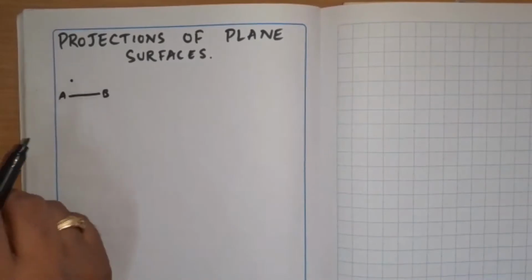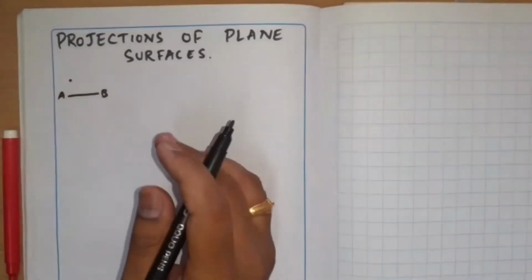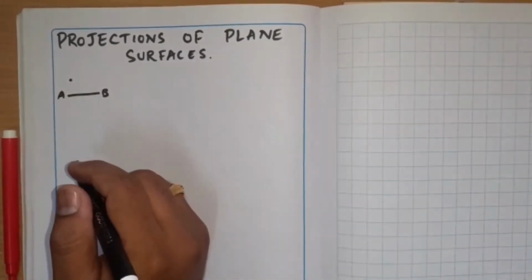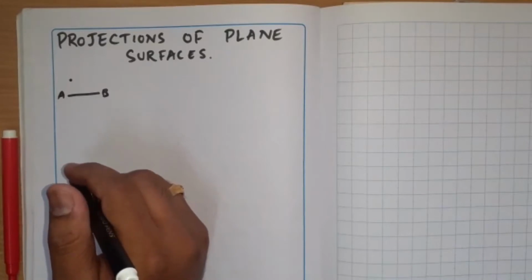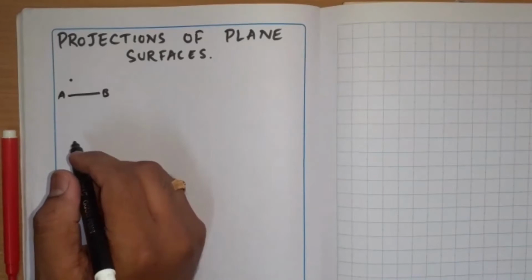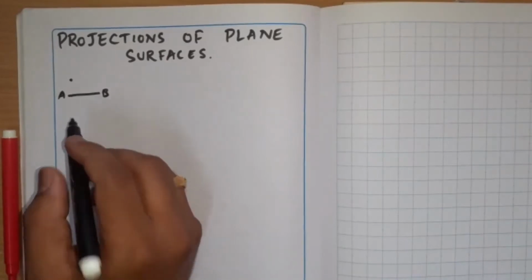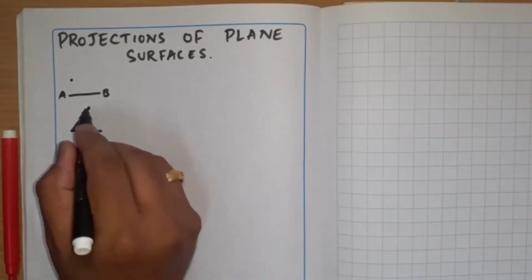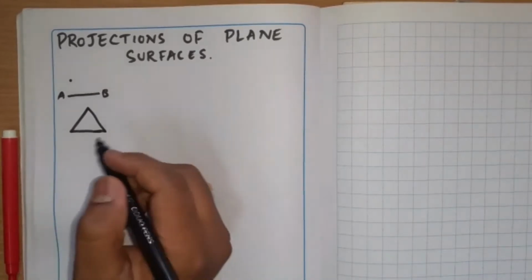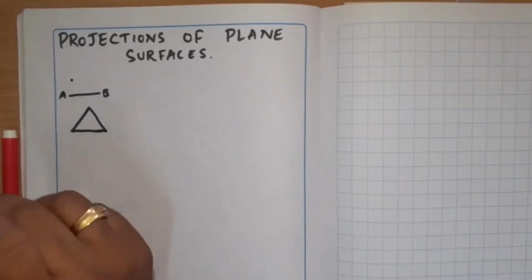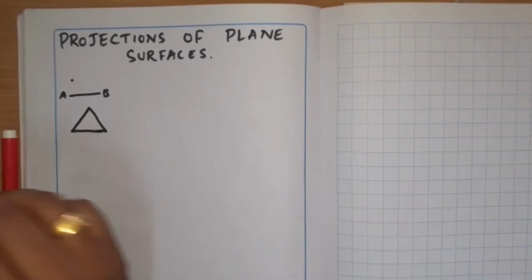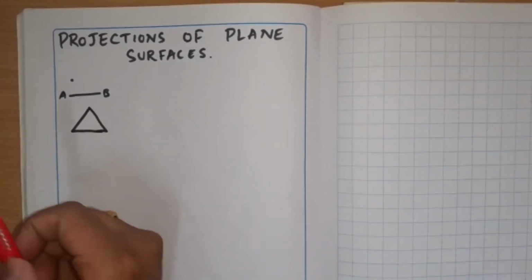If I use two lines, can I make it as an object? No, sir. If I use three lines, can I make it as an object? Yes, sir. Yes, it is a simple triangle. I can make it as a triangle, an object which has got two dimensions and a definite area.